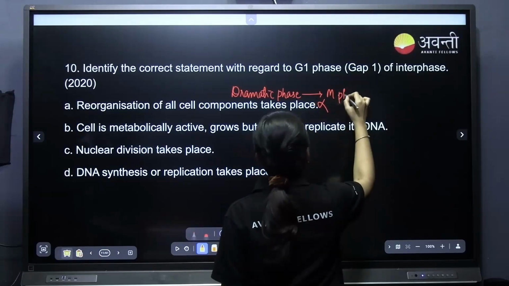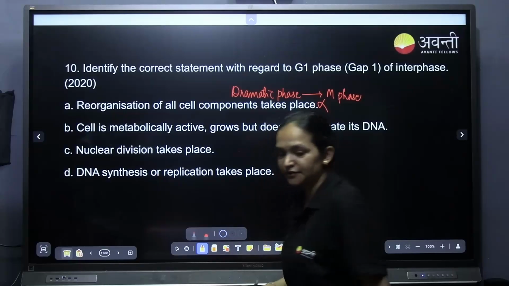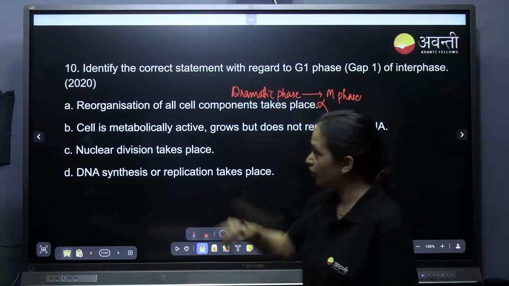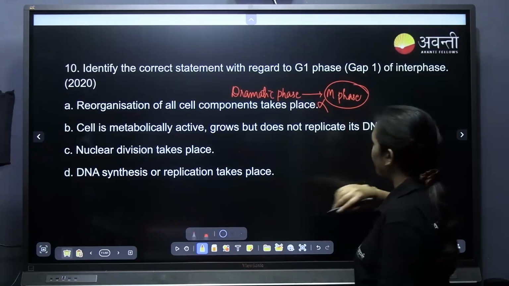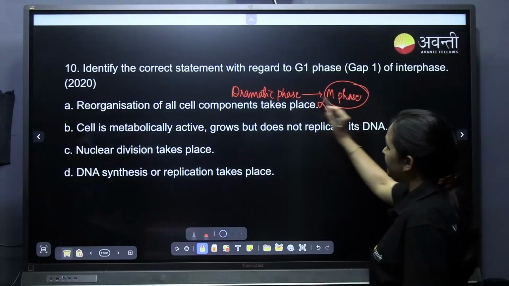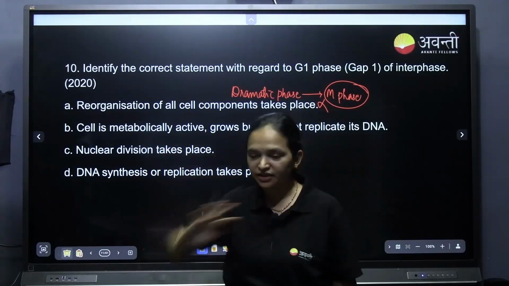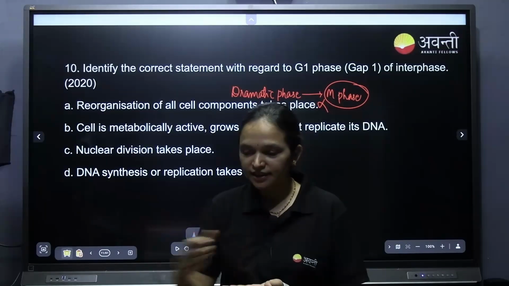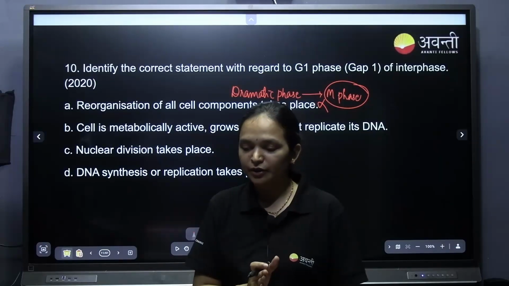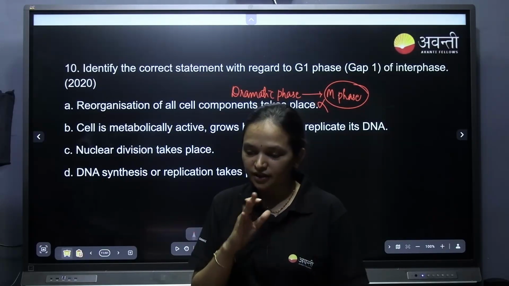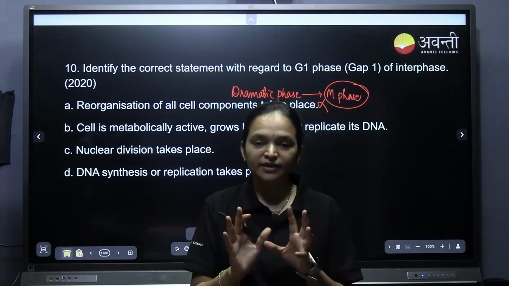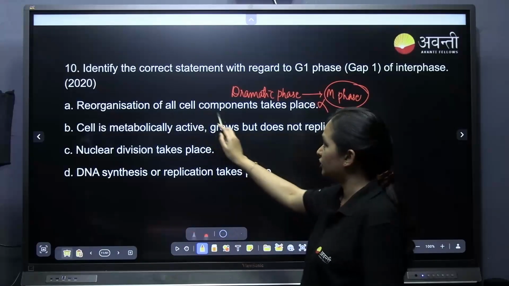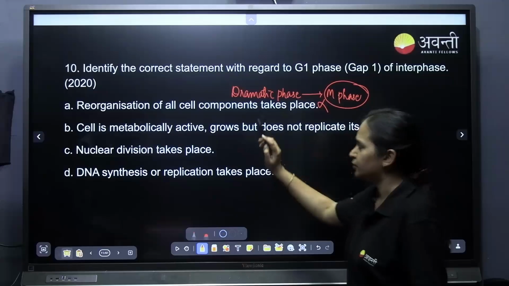Not metaphase, M phase, mitosis phase, that is cell division, all like PMAT: prophase, metaphase, anaphase, telophase, the whole total makes M phase. So here is the most dramatic phase, reorganization of everything. If it is 20 mitochondria, it halves, 10 each. How much content of Golgi apparatus will be there? It will be divided. All the dramatic phase takes place. That is, reorganization of all the cell components takes place in the M phase, not the G1.